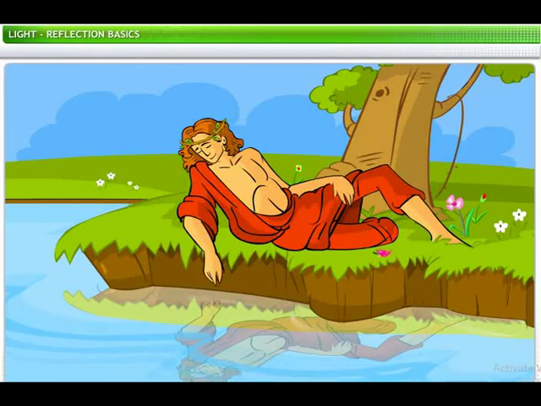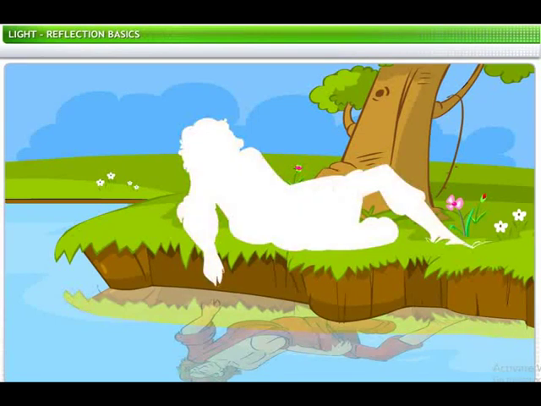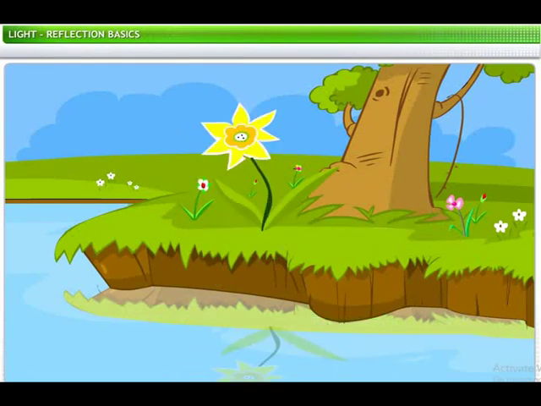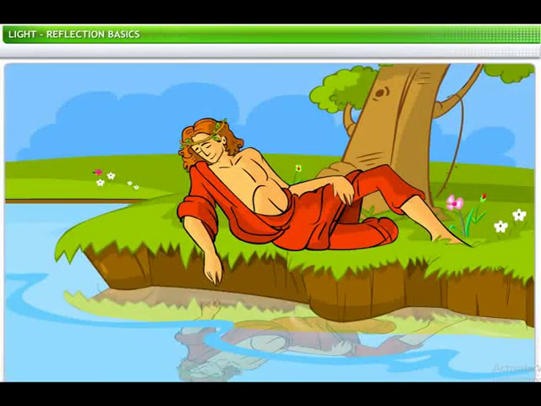Narcissus was a handsome Greek youth who was scared to fall in love with his own image in a pool of water. It is said that Narcissus ultimately changed into the flower that bears his name, the narcissus. In those days, people obviously didn't have mirrors. So, Narcissus had never seen himself before he went and looked at himself in a pool of water.